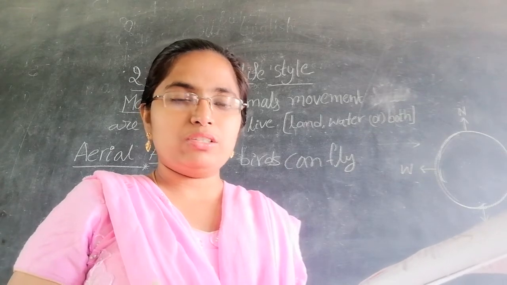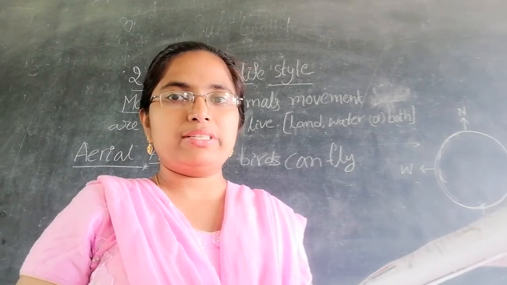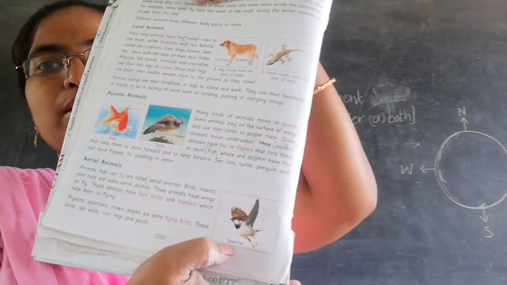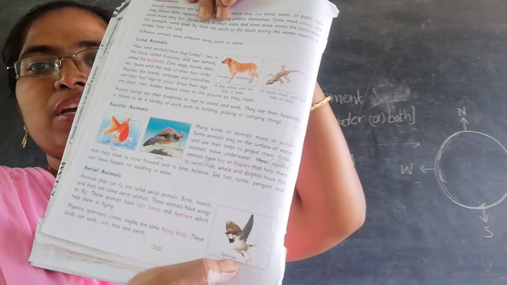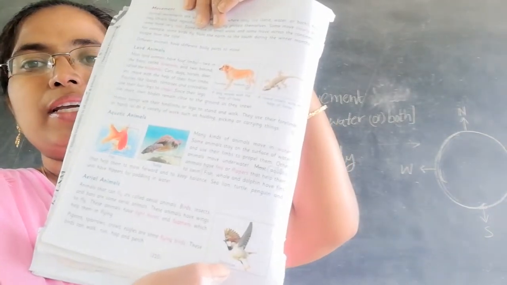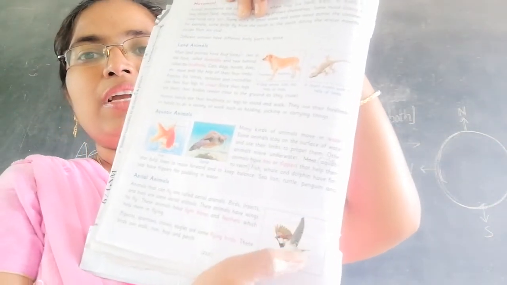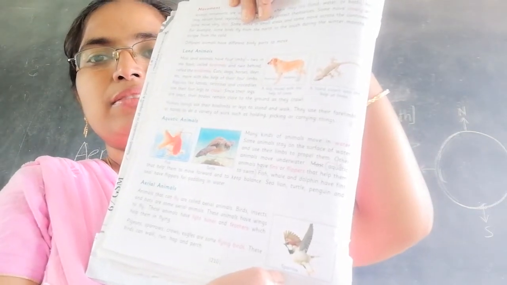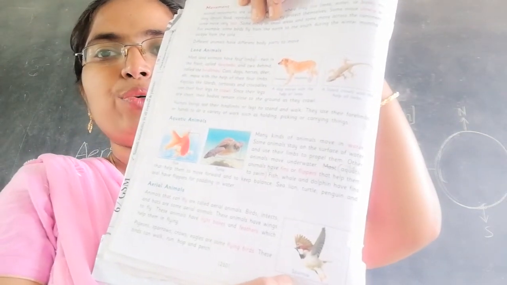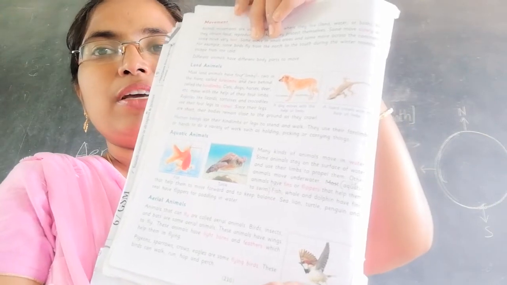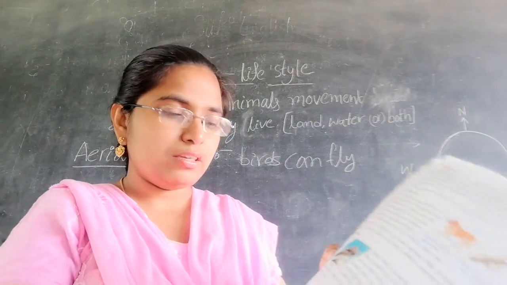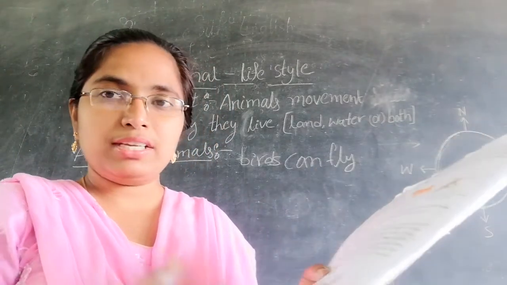This is the movement of aerial animals. See this picture, the sparrow. It has light bones and feathers and can fly from one place to another. So it is called an aerial animal. What are the examples given here?